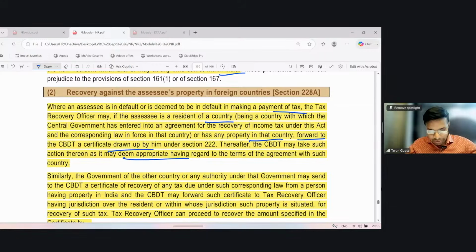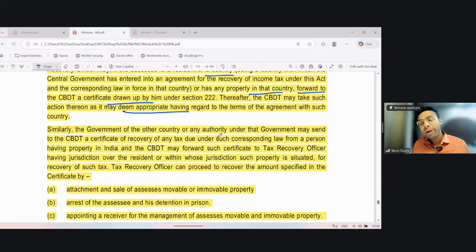Similarly, the government of another country. So there is some amount which is payable by an Indian resident to the government of a foreign country. Then such foreign country can also write to India and ensure that the assets in India, to the extent of the liability, are being handed over to it. It says that similarly, the government of another country or other authority under the government may send to the CBDT a certificate of recovery of any tax due under such corresponding law from a person having property in India, and CBDT may forward the certificate to the TRO having jurisdiction over the resident or within whose jurisdiction such property is situated for the recovery of such tax.